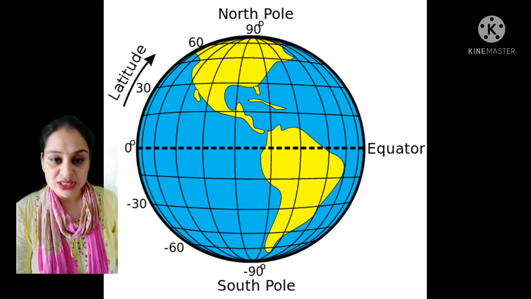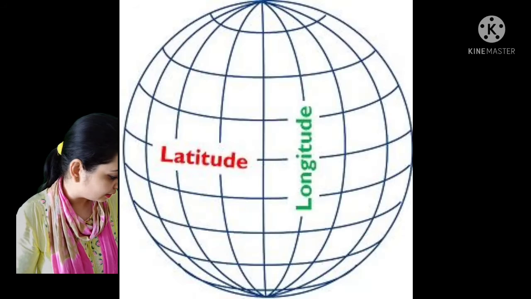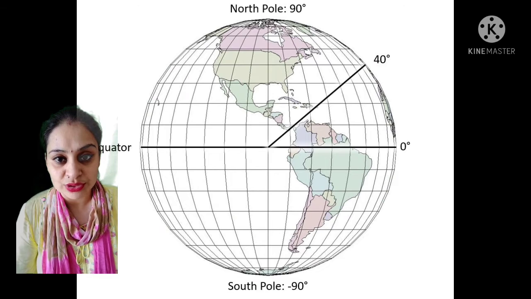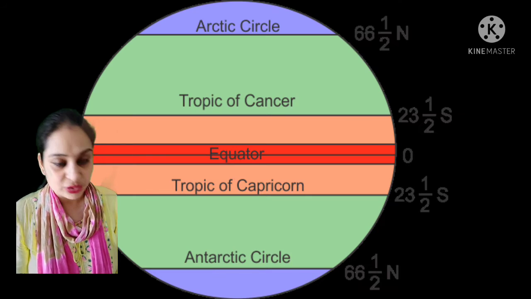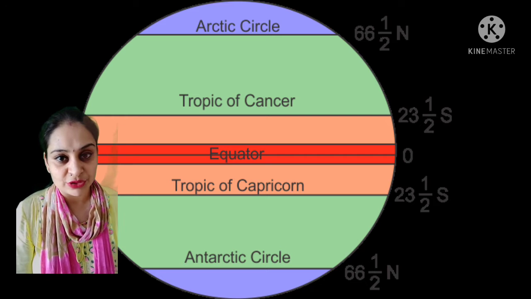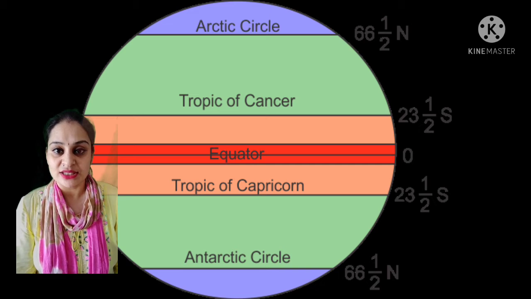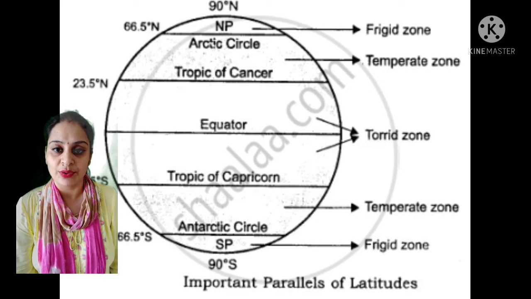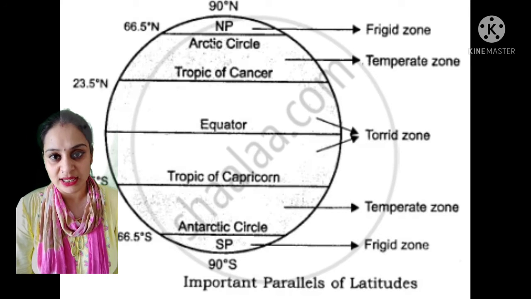So latitudes are those imaginary lines which are drawn from the equator, and there are a total of 181 latitudes on the globe, right? So there are some important latitudes that we should learn. First one, as we know, the equator is at 0° latitude, which divides the earth into two equal halves. The upper part is the northern hemisphere and the below part is called the southern hemisphere.